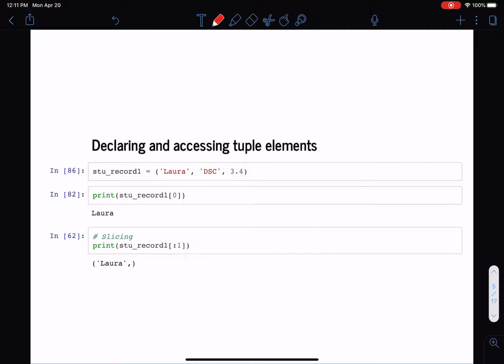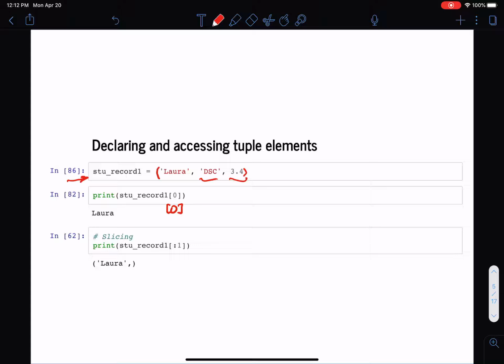Okay, so let's look at an example of declaring and accessing elements in a tuple. Here we have a tuple representing a student record, with the name of the student, their major, and the GPA. Notice the parentheses enclosing the three values, which indicate that this is a tuple. Now, if I want to access the first element in the tuple, I use the square bracket notation and specify the index. Here it's 0, so I'm accessing this element.